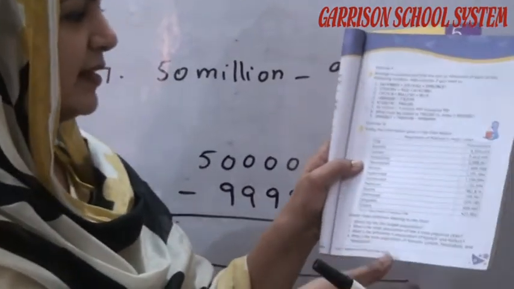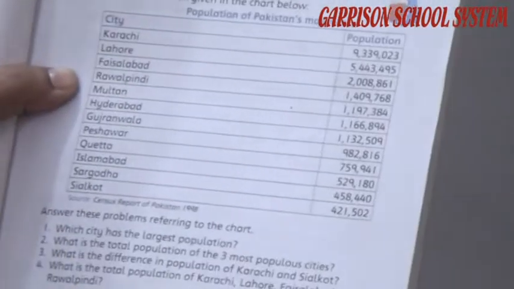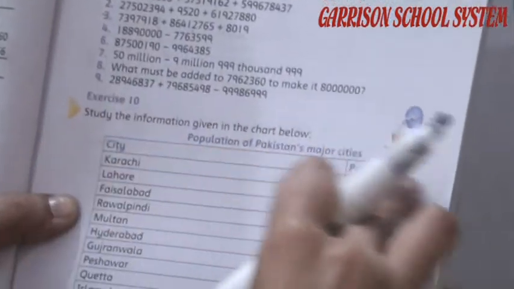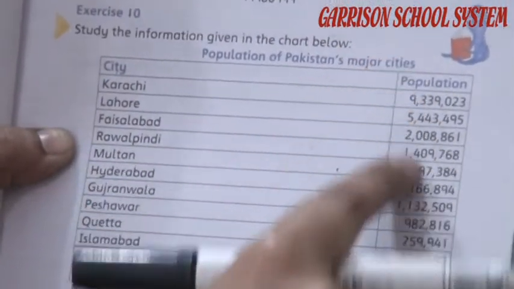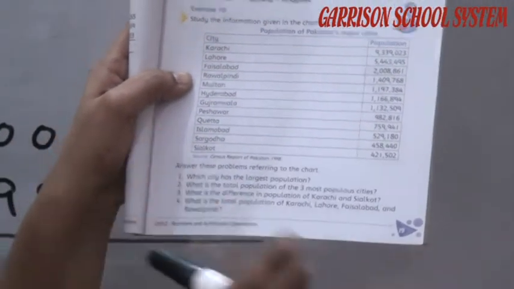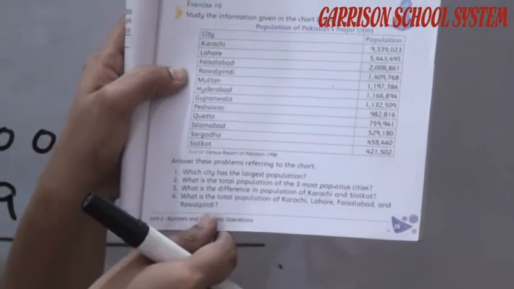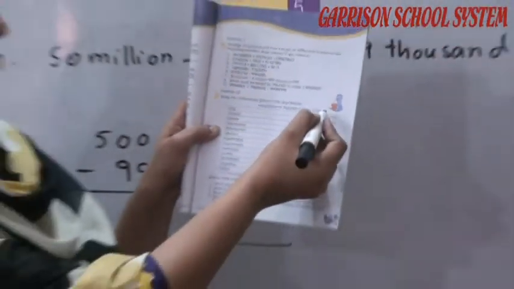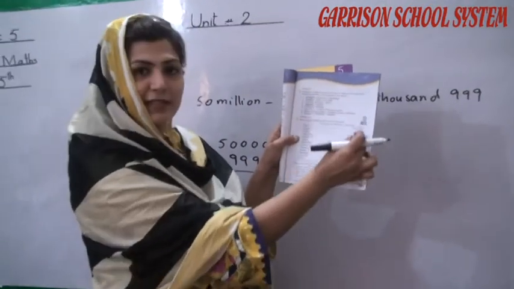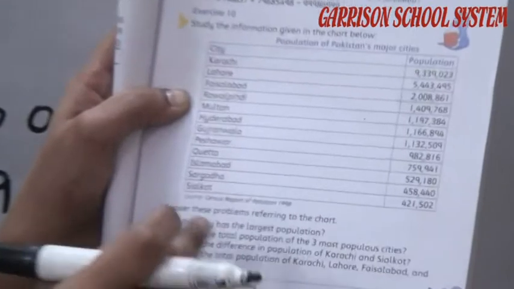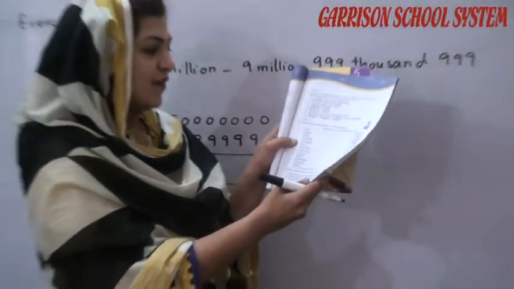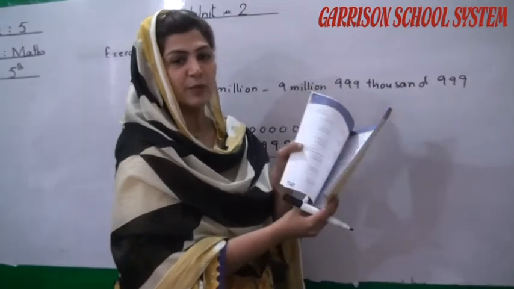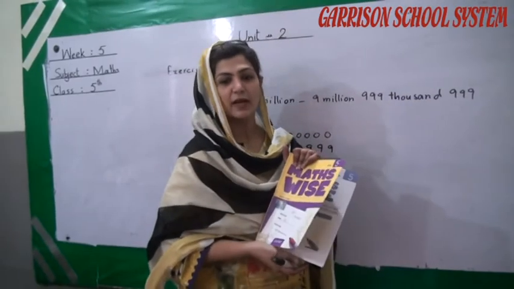And exercise number 10 is also a very easy exercise. When you read it, all the information is given to you. These are cities and these are populations. And what is the question? For example, the first question is, which city has the largest population? It is so easy. Compare these numbers, compare this population, and you will find the largest population. In this way, you can do all these questions by yourself. Notes will be provided to you for your help. If you have any problem, you can consult the account office in the school.